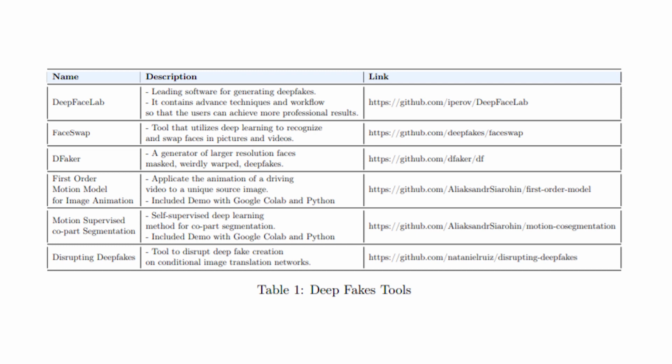Then, for example, there is Faceswap, one of the first applications, which has been improved over the years to recognize and swap faces in pictures and videos. There are also two very good ones that I like. The first one is the first order motion model for image animation. It allows us to apply the animation of a driving video to a single source image.